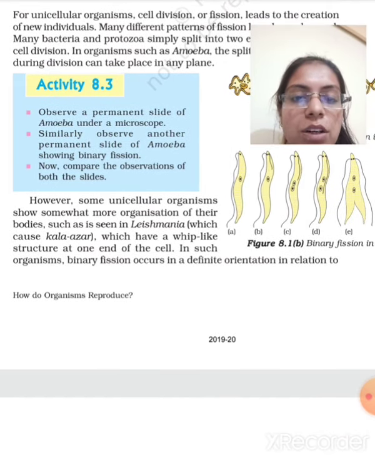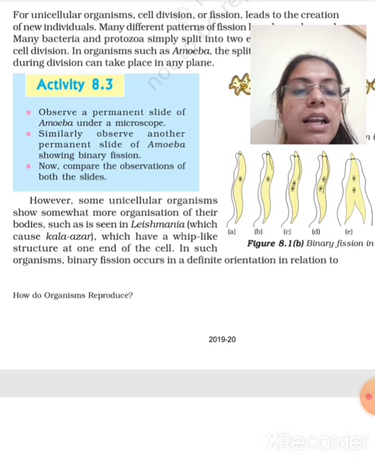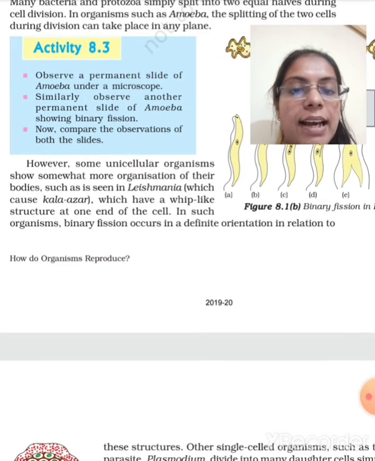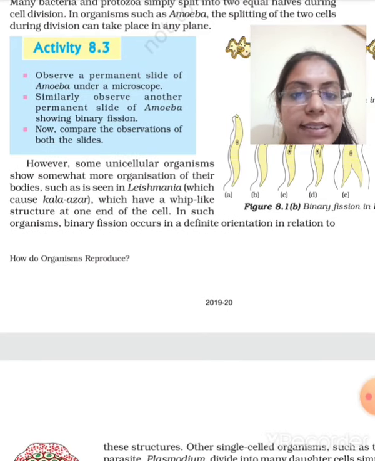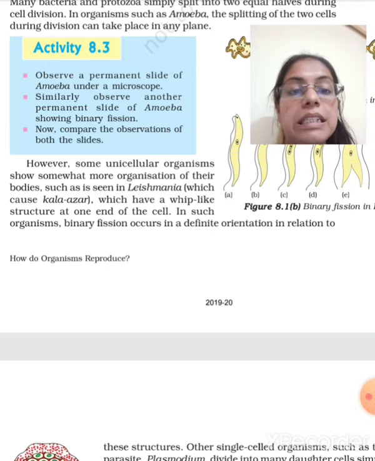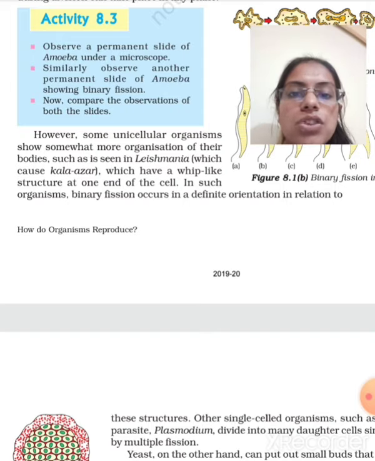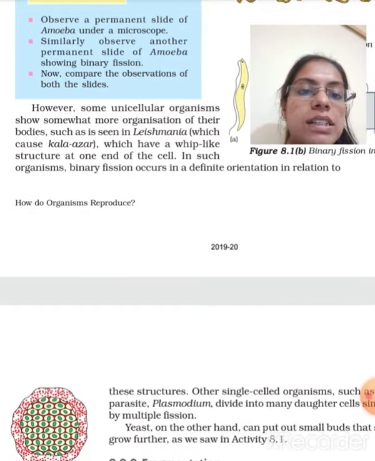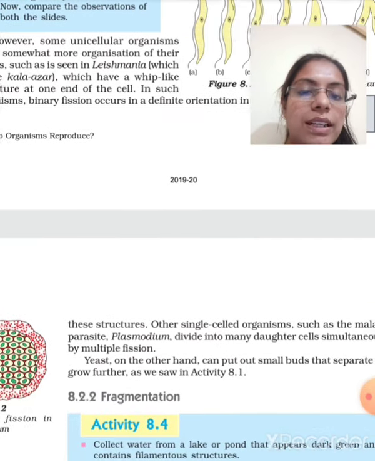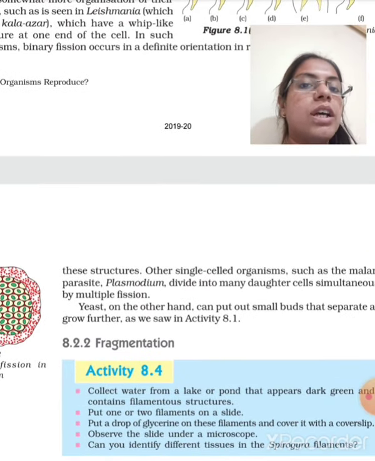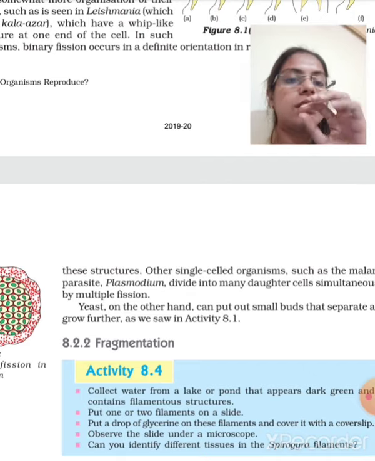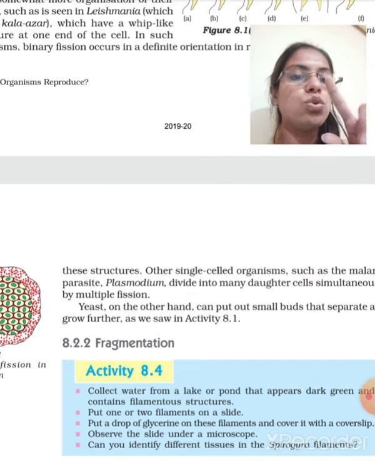However, some unicellular organisms show somewhat more organization in their bodies, such as seen in Leishmania. Leishmania is one type of parasite which causes Kala-Azar disease, which has a whip-like structure. It is seen in the tropics or Europe, southern European countries. The structure is at one end of the cell. In such organisms, binary fission occurs in a definite orientation in relation to this structure. Binary fission means one organism will divide into two, two means binary.